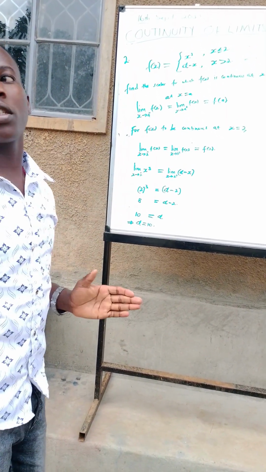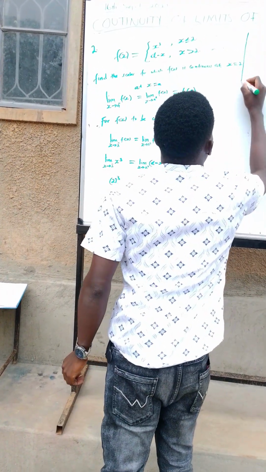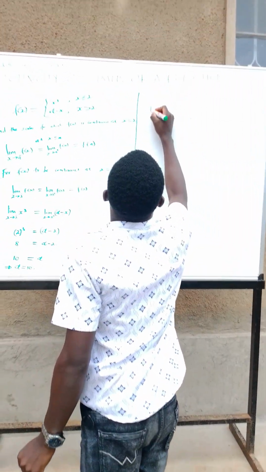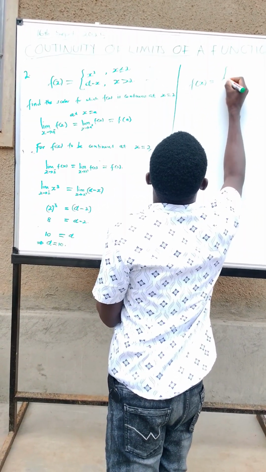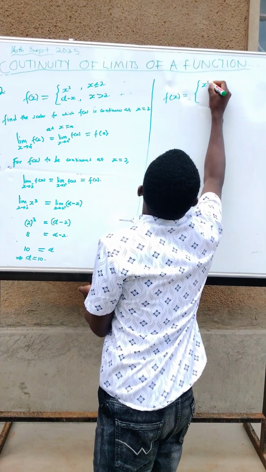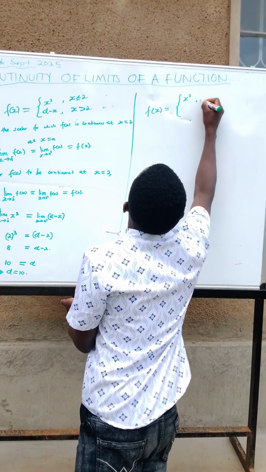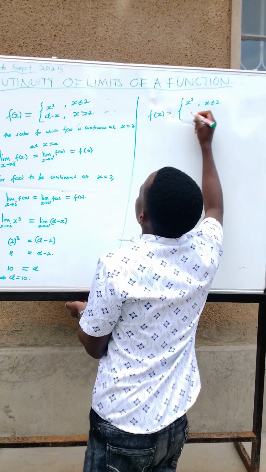Then after that we restate the function, meaning that this function is f of x equals x cubed for x less than or equal to 2.